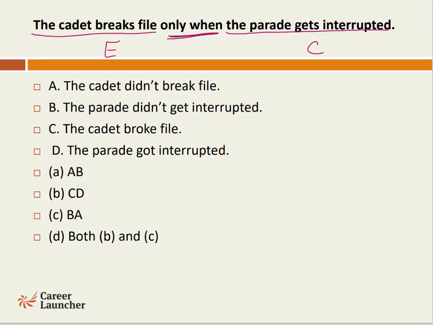Now with only when, if you can recall, the two conclusions which remain valid are: if we see that the effect has happened, that would lead us to believe that the cause must have been there. That's one. Two, if the cause is not there, then the effect will also not be there. These are the two conclusions that can be drawn from this particular connective.